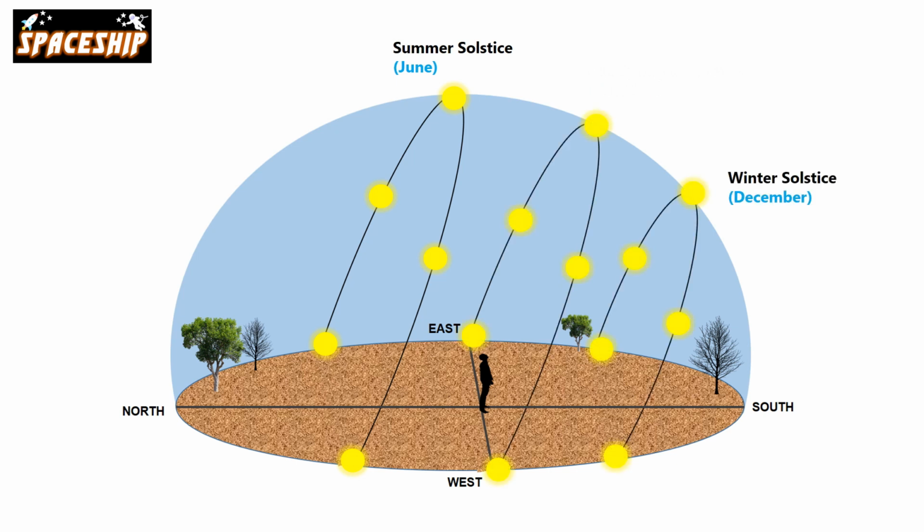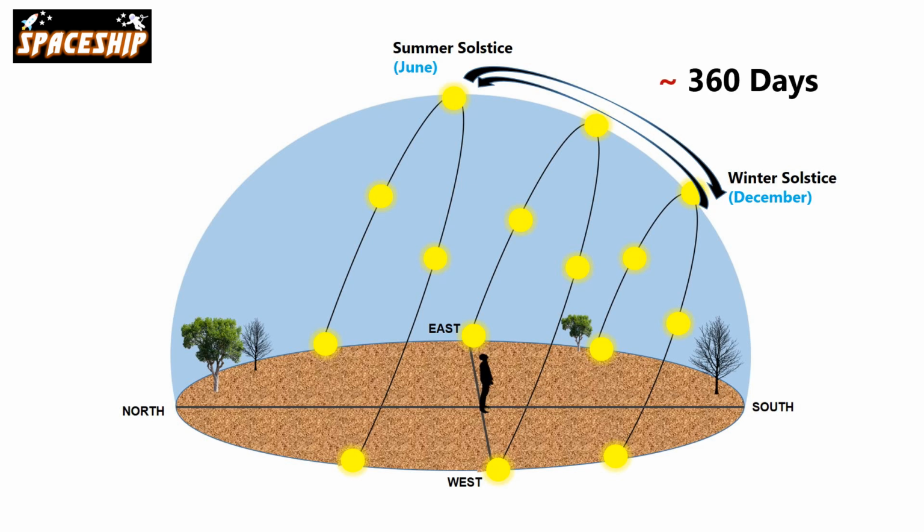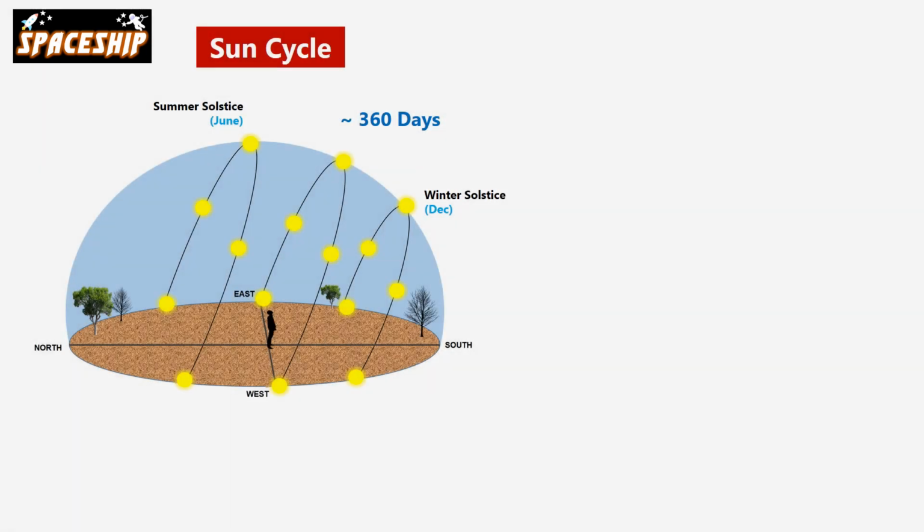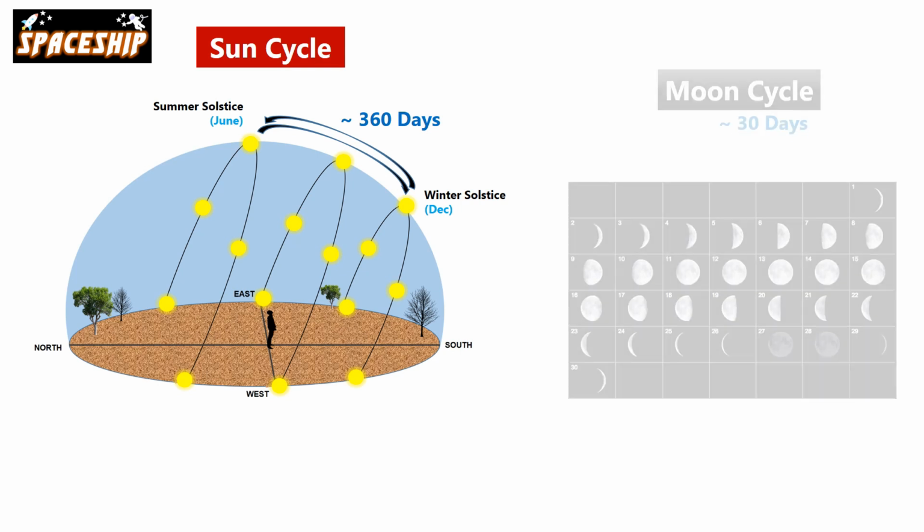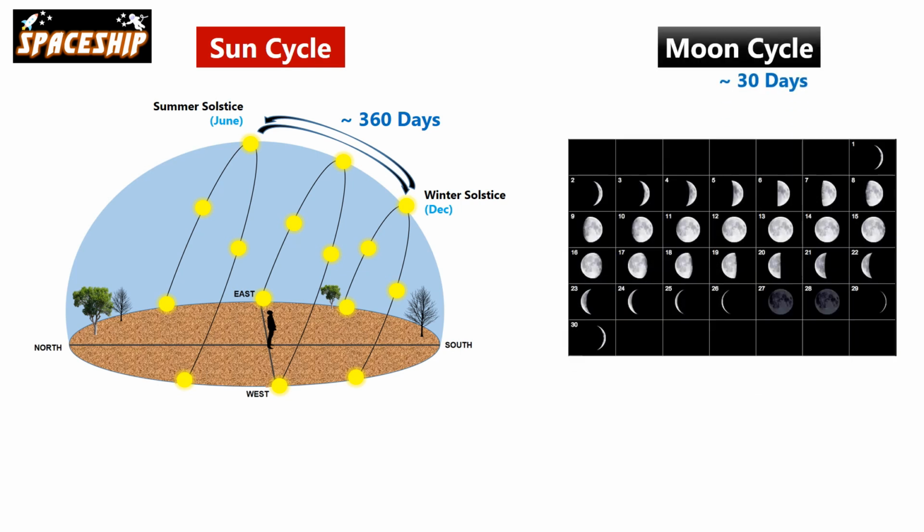Ancient Indians realized that from one summer solstice to the next summer solstice, that is, for the completion of a full cycle of seasons, it took around 360 days, the sun cycle. So we have the sun cycle, where it takes 360 days from one summer solstice to the next summer solstice, or for a full cycle of seasons, and the moon cycle of 30 days.